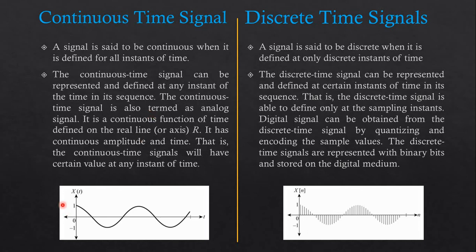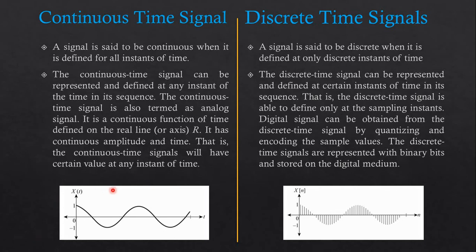Then, it is a continuous function of time defined on the real axis or real line R. It has continuous amplitude and time, as we already discussed. That is, the continuous time signal will have a certain value at any instant of time. So the conclusion is, the continuous time signal has a certain value at any instant of time.